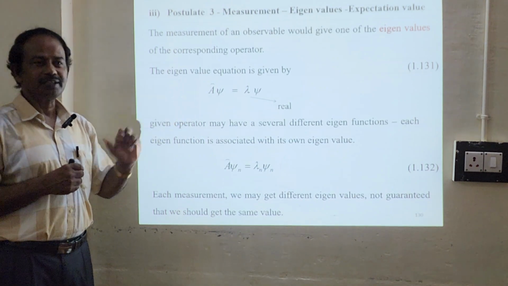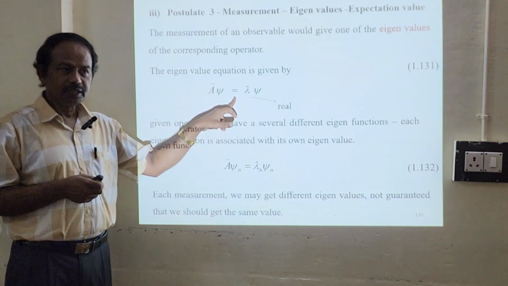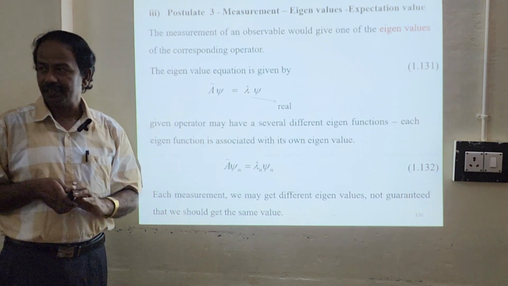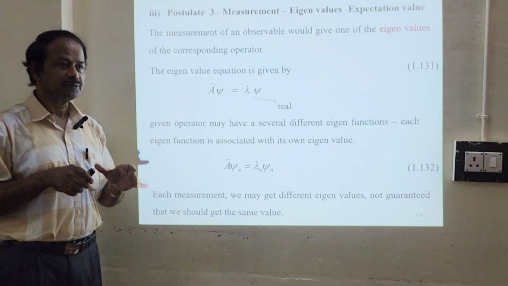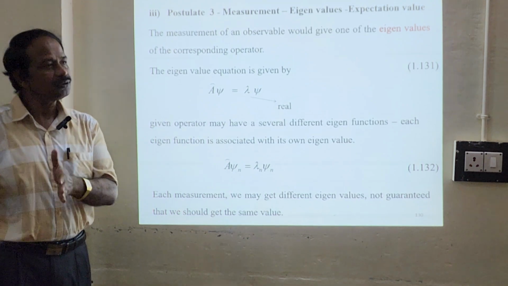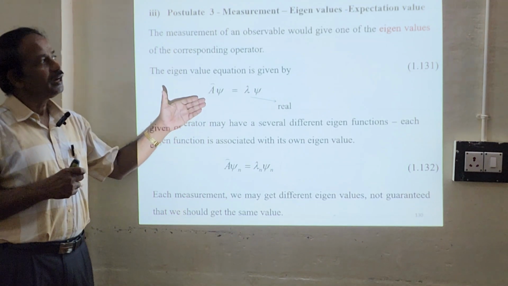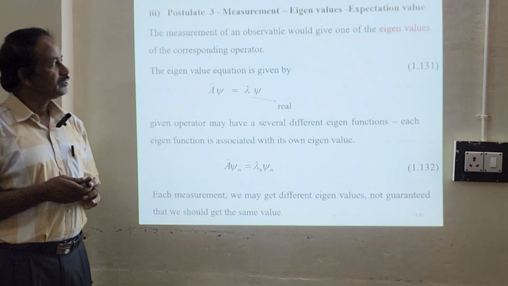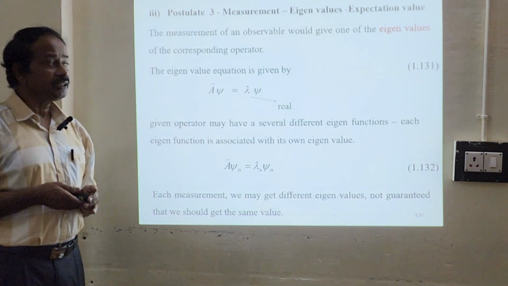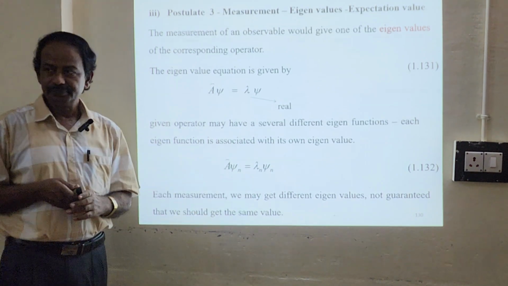So this is the eigenvalue equation: operator A operates on the wave function and gives you an eigenvalue times the wave function, and this eigenvalue lambda must be a real value. An operator operating on a function will give you an eigenvalue with a function. We already know this eigenvalue equation from earlier. A given operator may have several different eigenvalues. For example, this eigenvalue equation can be written exactly like this.